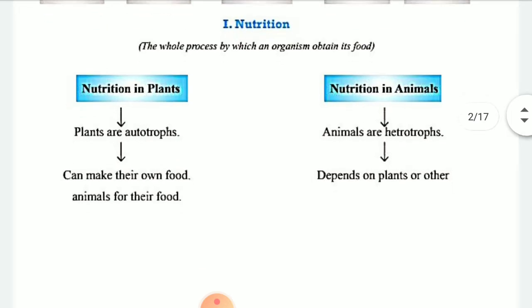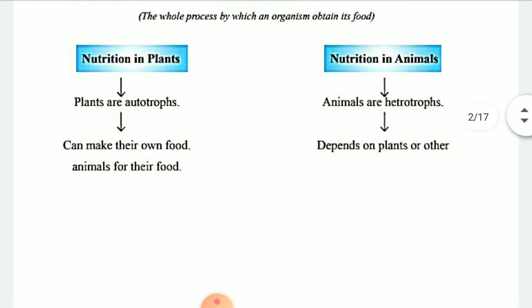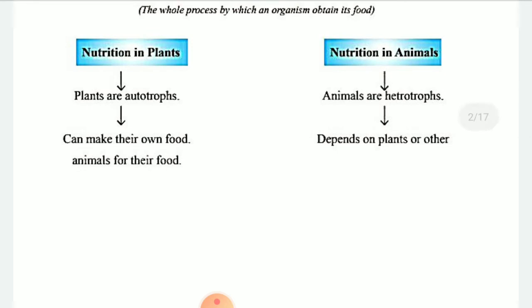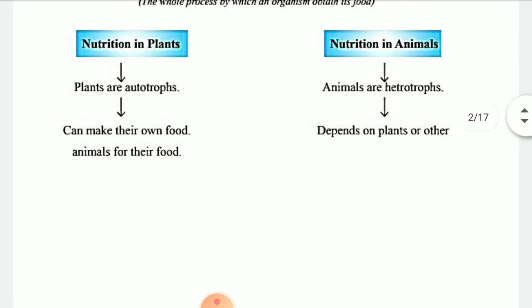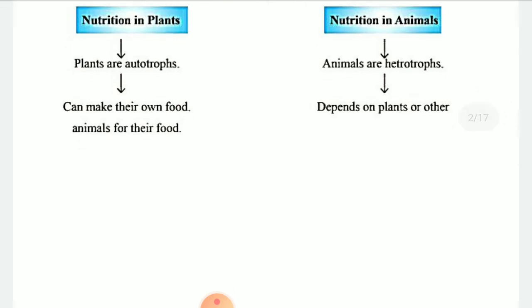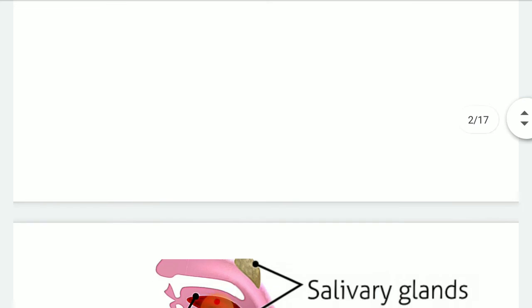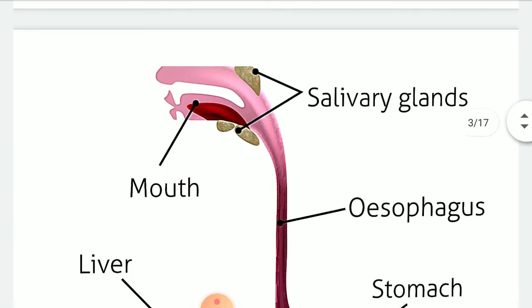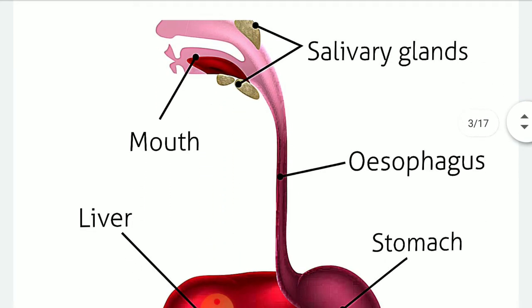Here children, see the mode of nutrition for both plants and animals. It has been shown in the ray diagram. When we talk about plants, they are autotrophs, so they can prepare their own food by the help of photosynthesis. But when we talk about animals, they are totally heterotrophs and they depend on others for their food, especially on the plants.